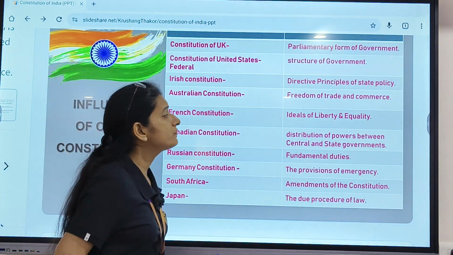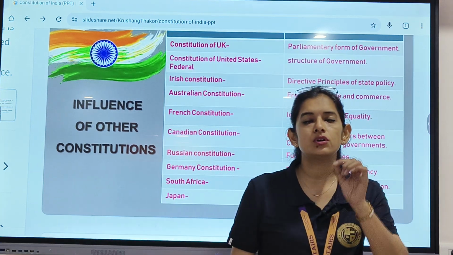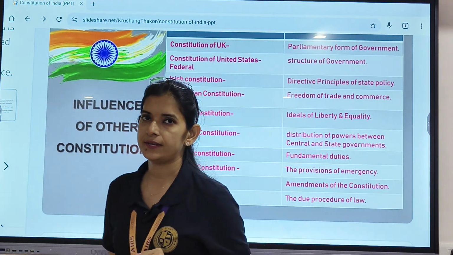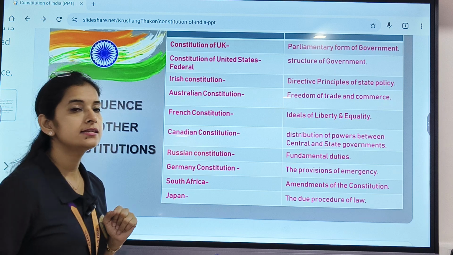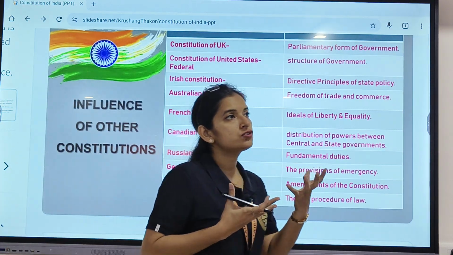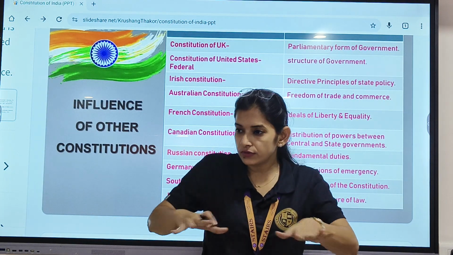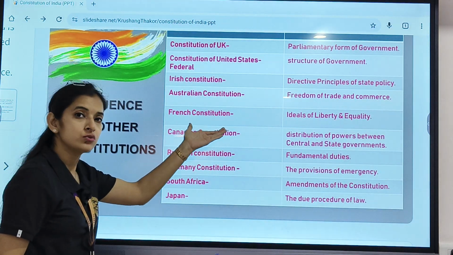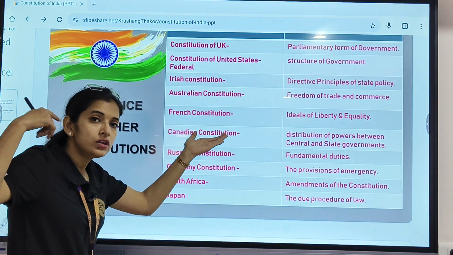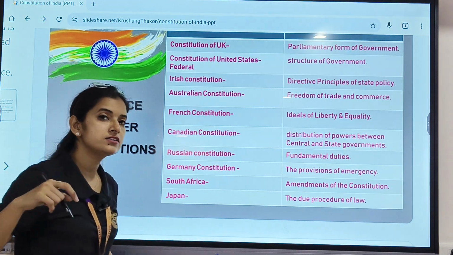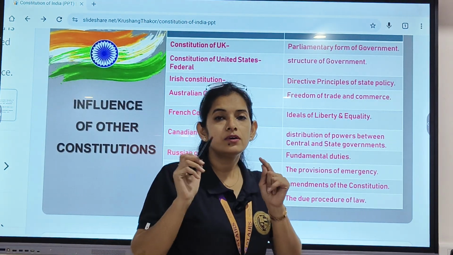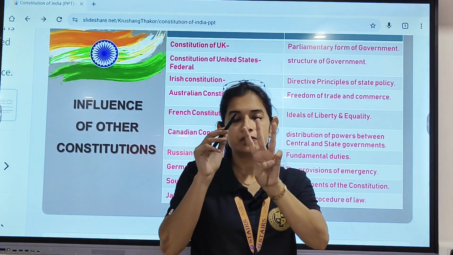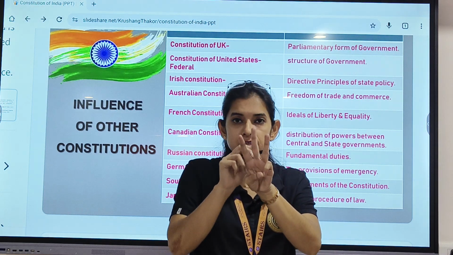Next, from the French Constitution, we took liberty and equality. Liberty and equality means the ideals of freedom and the ideals of equality among the citizens are taken from the French Constitution. Can you recall that? Because in the earlier class we already discussed there were three categories in France: first estate, second estate, and third estate.